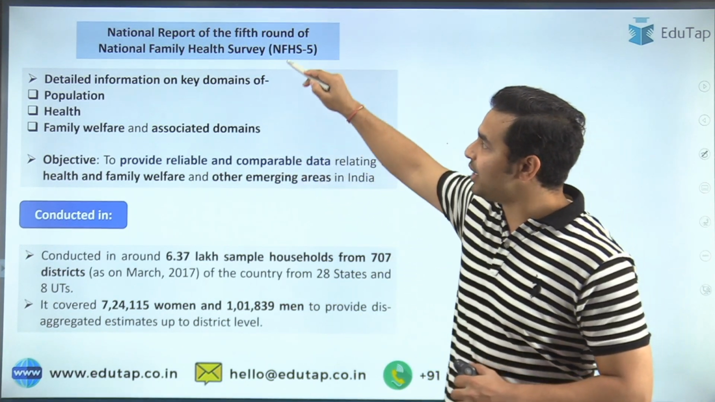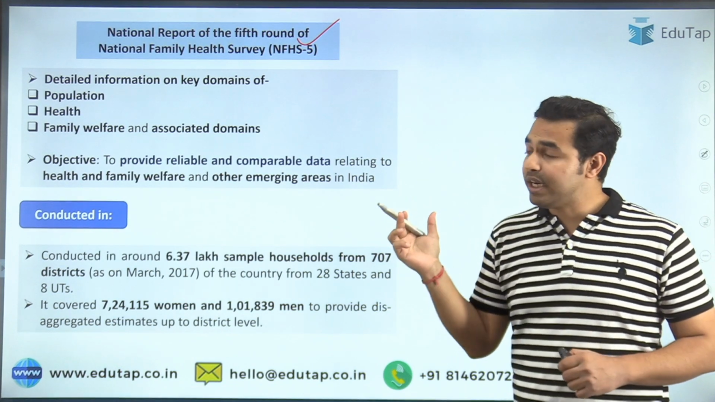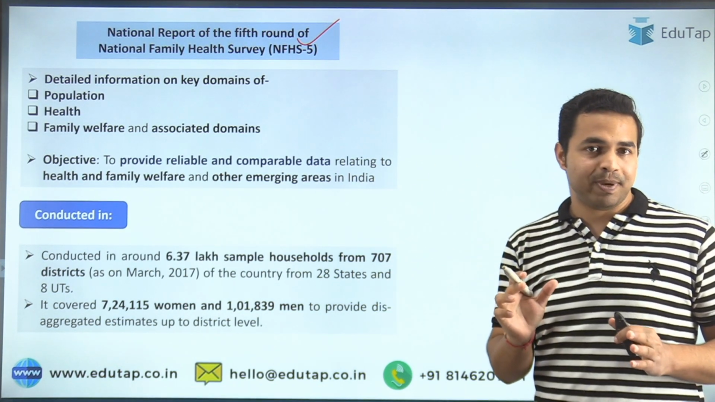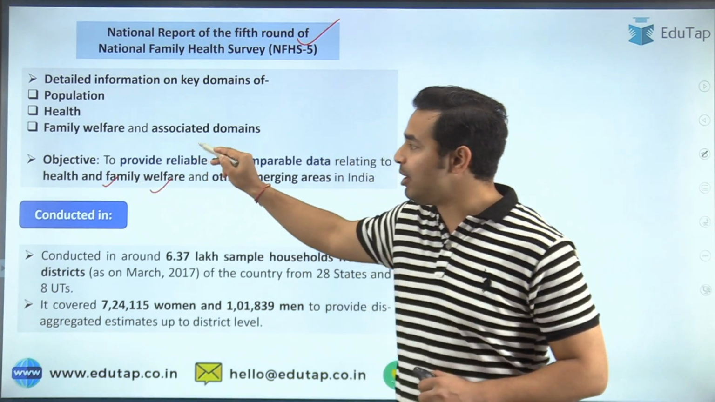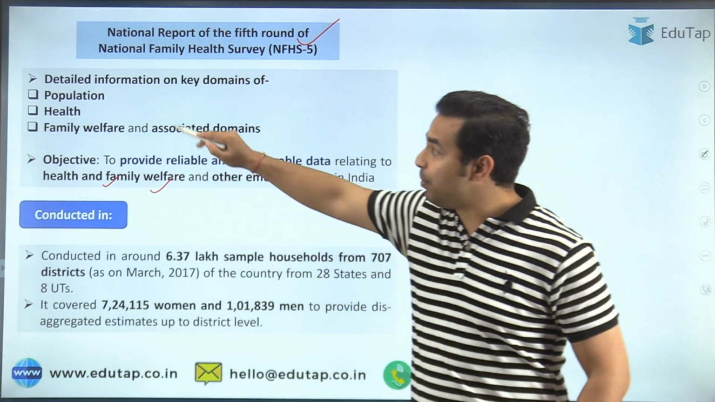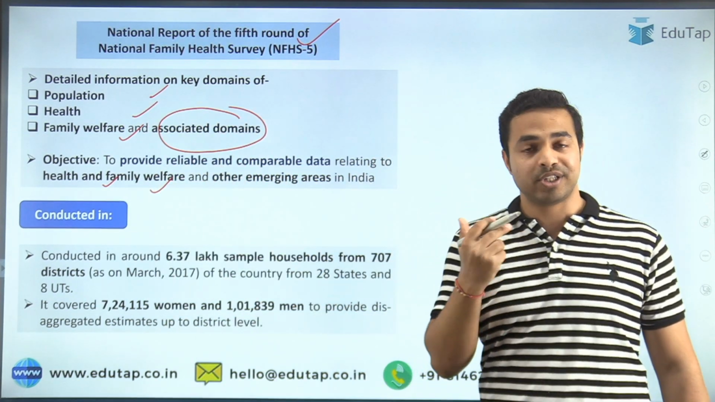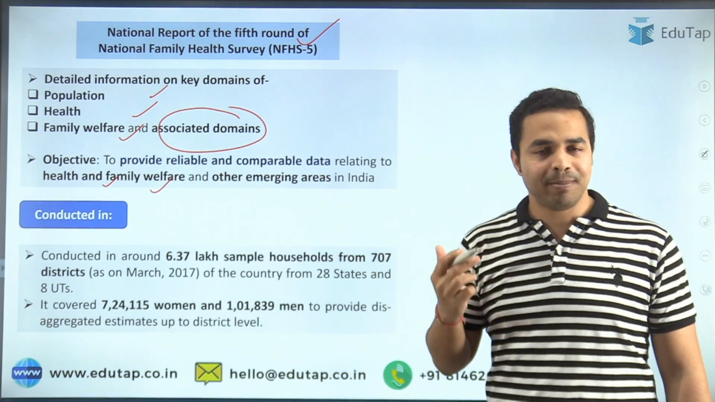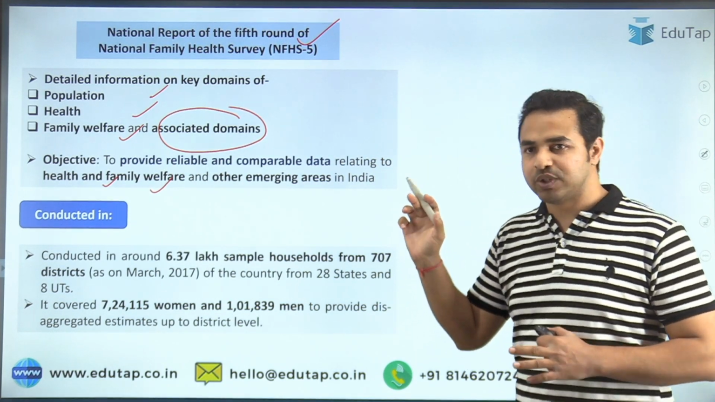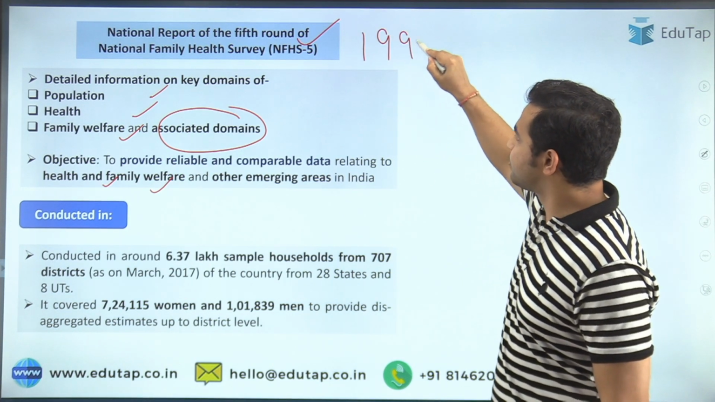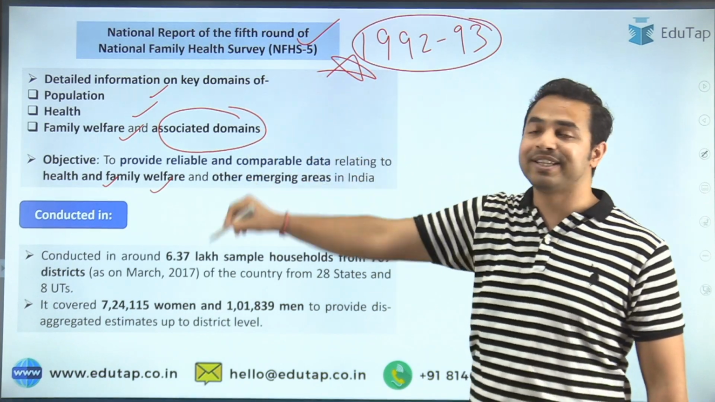Here you can see the national report of the 5th round of the National Family Health Survey. This report provides detailed information on the key domains of health and family welfare, like population, health, family welfare and associated domains such as the characteristics of population, fertility rate, family planning, etc. The very first round of this survey was held in 1992-93, one such value that you are required to remember from the exam point of view.